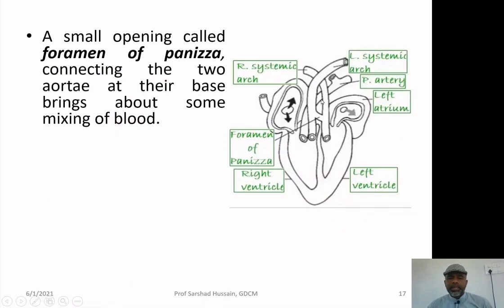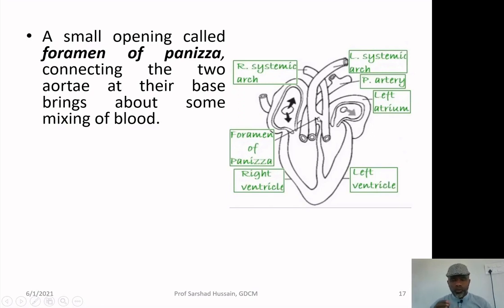So, there is a fusion of the left and the right systemic artery through an opening called the foramen of Panizza. When this valve is closed, the blood goes into it. This was taking the oxygenated blood, but since the deoxygenated blood is also traveling through the left systemic artery with the help of this opening, the foramen of Panizza, some mixing takes place over there.